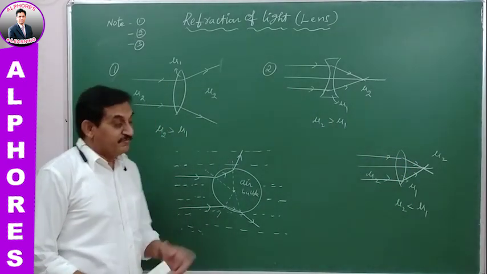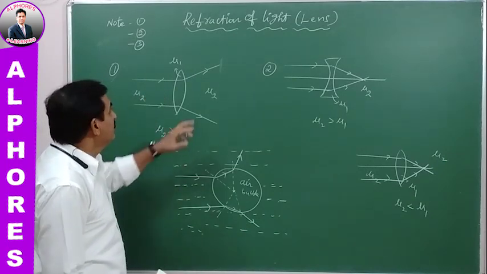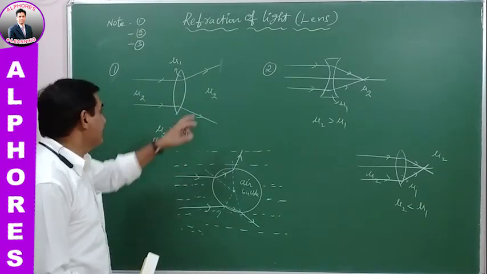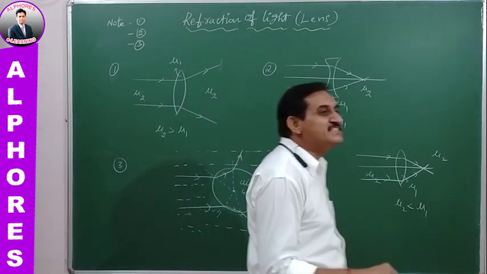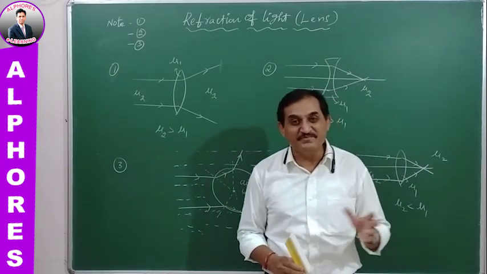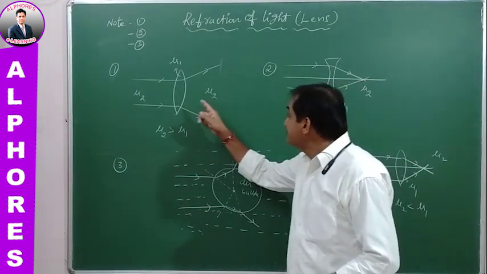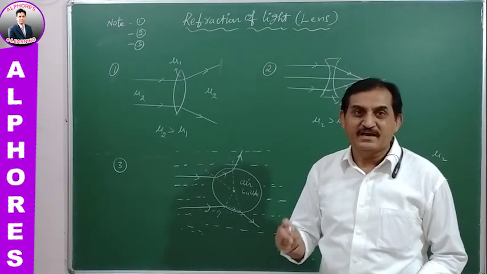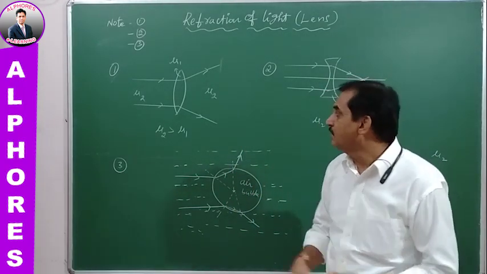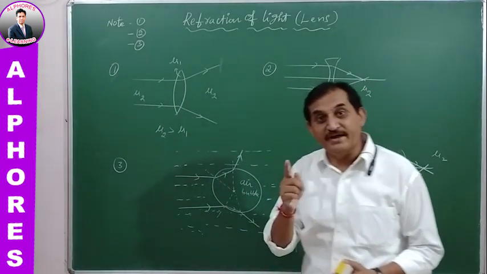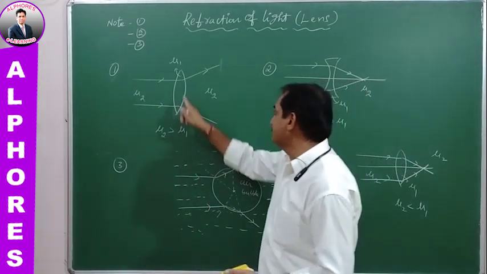Okay? Whenever the same lens is kept in another medium whose refractive index is more than that of the glass, means the surrounding medium is denser. Surrounding medium is denser. Therefore, the converging lens behaves as a diverging lens. Instead of converging the light rays, it diverges the light rays, whenever the surrounding medium refractive index is greater than the refractive index of the lens.